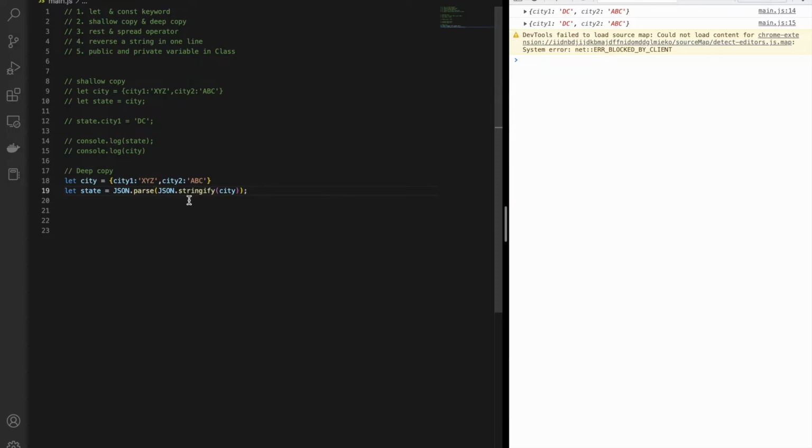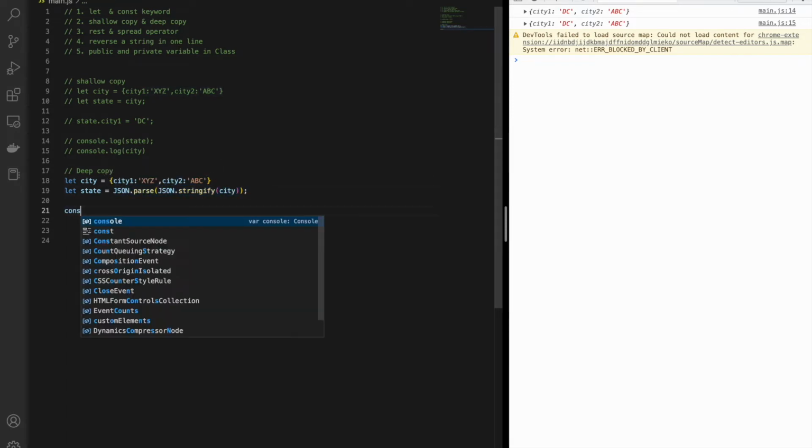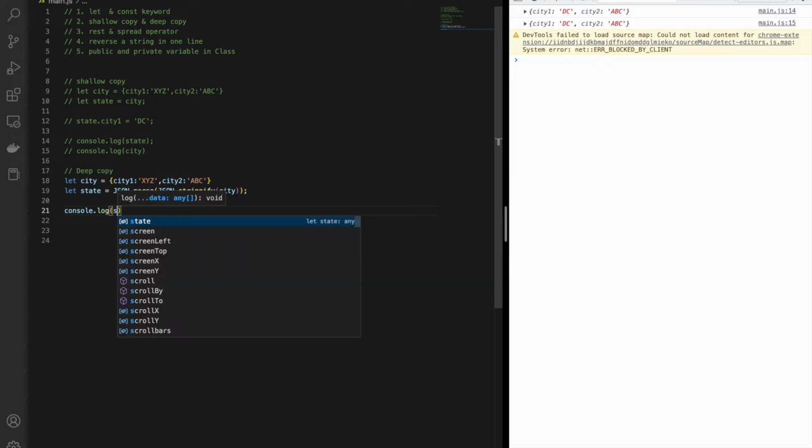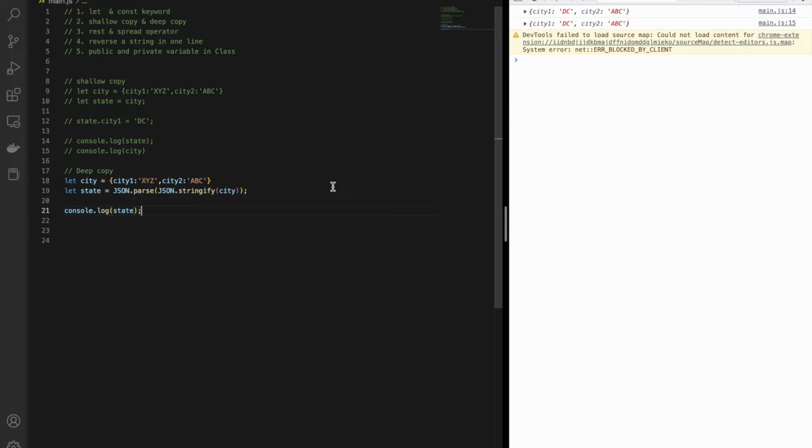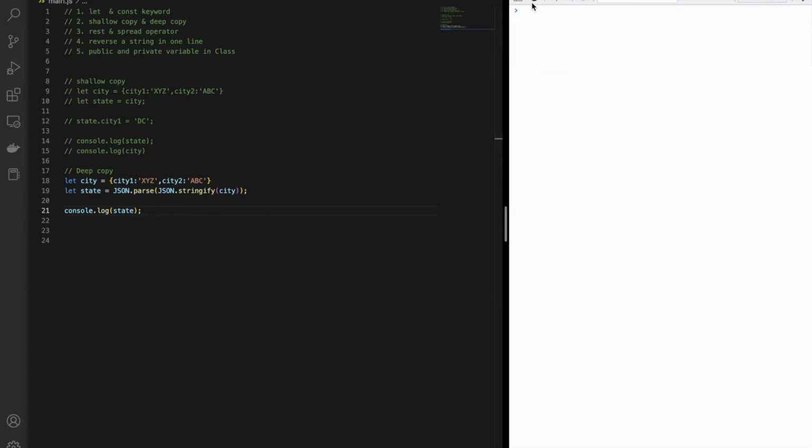Basically what it is doing, firstly I'm changing this object into a string, so the linkage will be broken at this place only, and then as I need an object, I need to parse it. I will console the state, and let me clear this one. Yeah, so you can see that for now there is no change, which is quite obvious.